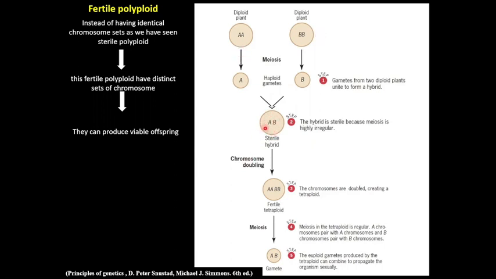In this sterile hybrid, if duplication of chromosomes takes place, it produces a fertile tetraploid, because an A chromosome will pair with its perfectly homologous A chromosome. Similarly, B will pair with the perfectly homologous B chromosome. Now this fertile tetraploid produces euploid gametes. Fertilization from these gametes produces a tetraploid zygote, and the zygote will survive because parental chromosome sets are balanced.